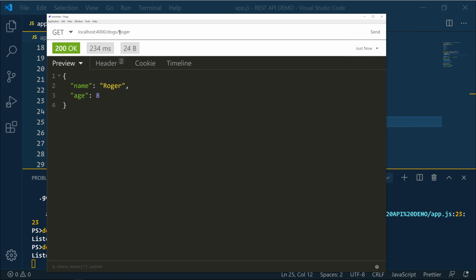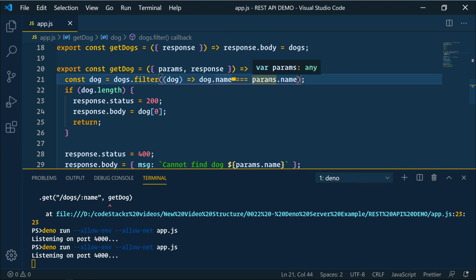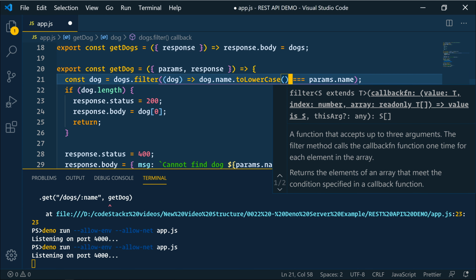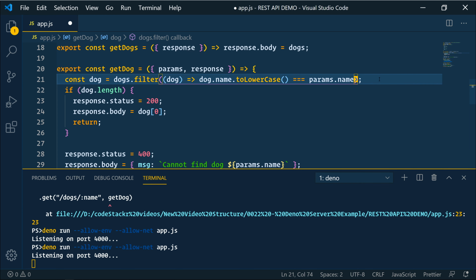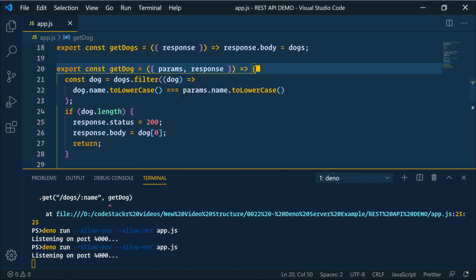What if we did a search for Roger with a lowercase? Cannot find Roger with a lowercase. So let's fix that. That's pretty easy to fix. Let's just say, instead of dog.name, let's say dog.name to lowercase, and we're going to compare that to params.name to lowercase. That way we are comparing apples to apples.